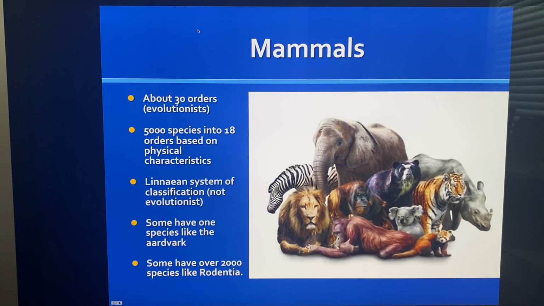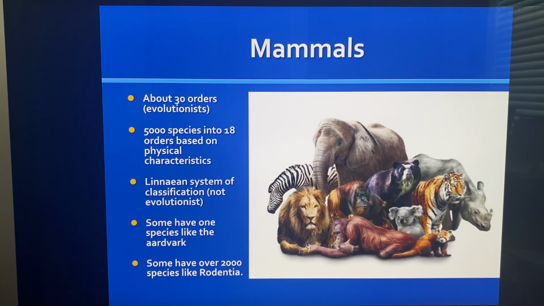Mammals. There's about 30 orders that evolutionists have said by how they evolved. And we're not going to go over that because we don't believe that they evolved. So there's actually 5,000 species that are divided into 18 orders based on what? Physical characteristics. They all have different physical characteristics. Linnaean, that's the system of classification, is not an evolutionary type.